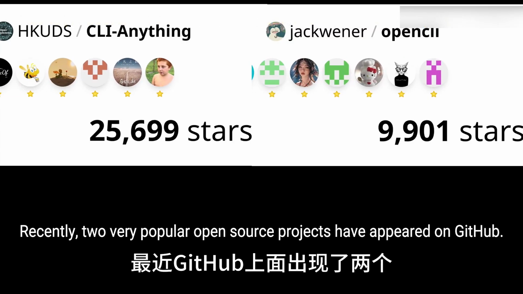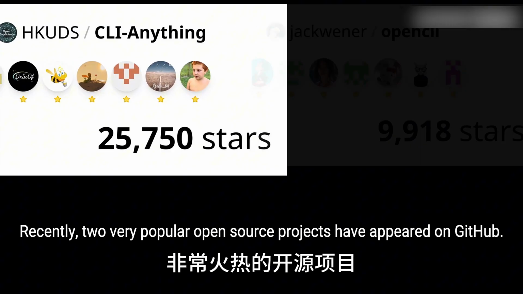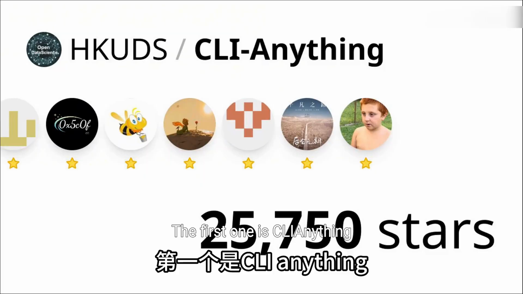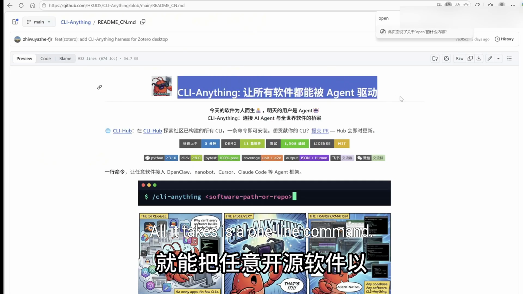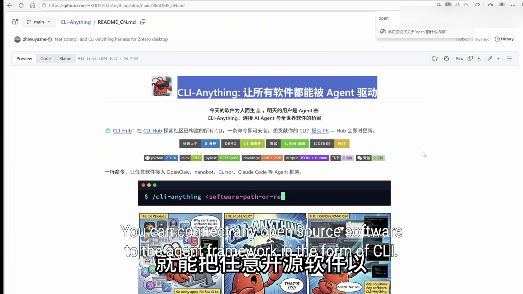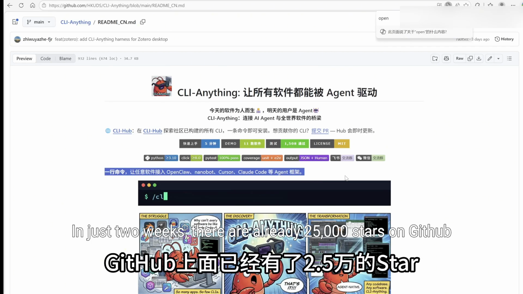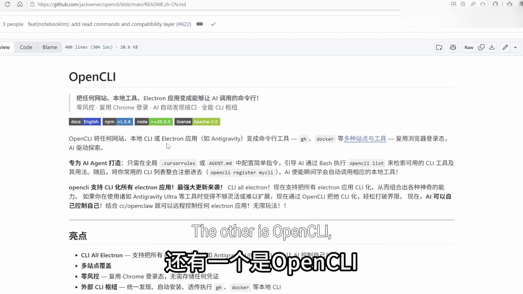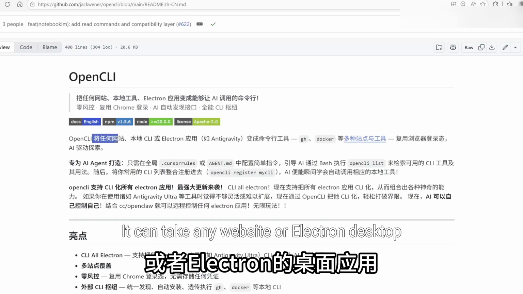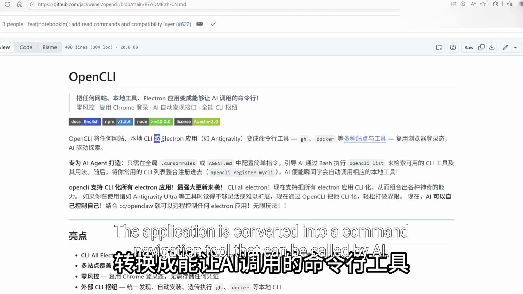Recently, 2 very popular open source projects have appeared on GitHub. The first one is CLI-Anything. All it takes is a 1-line command, and you can connect any open source software to the agent framework in the form of CLI. In just 2 weeks, it already has 25,000 stars on GitHub. The other is OpenCLI. It can take any website or Electron desktop application and convert it into a command line tool that can be called by AI.